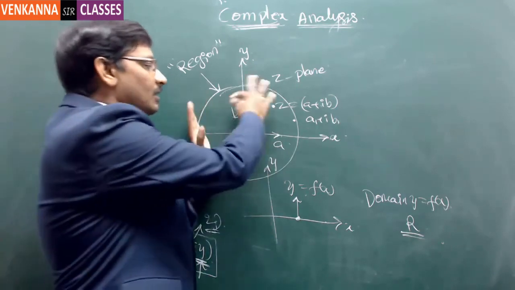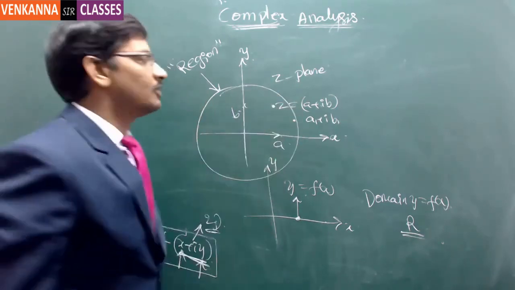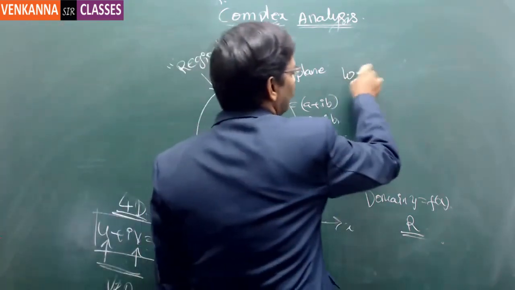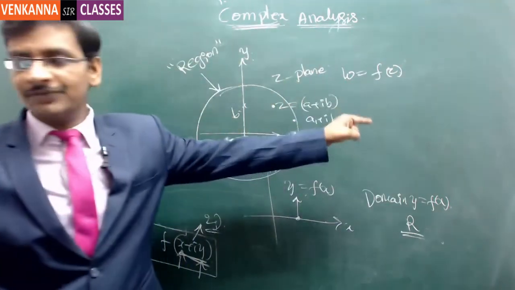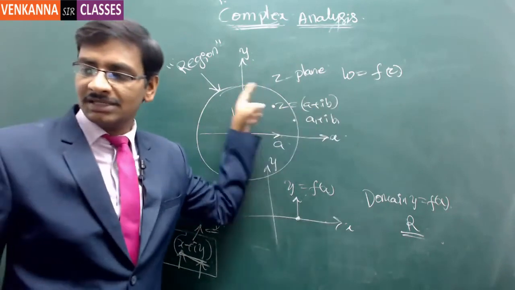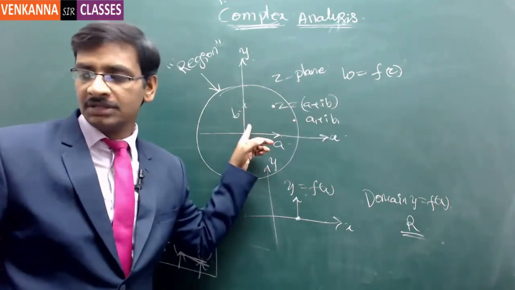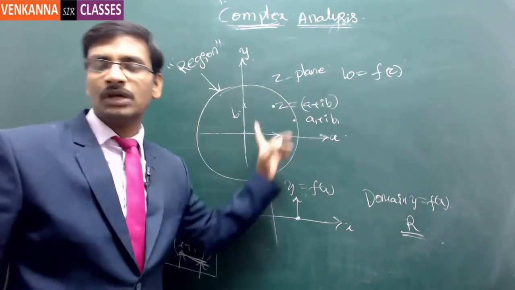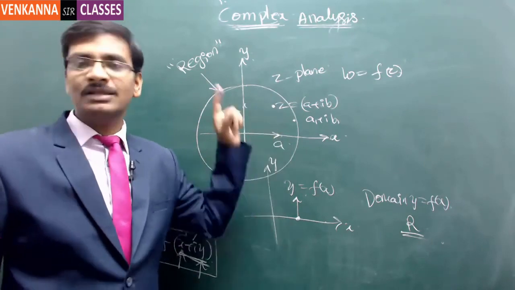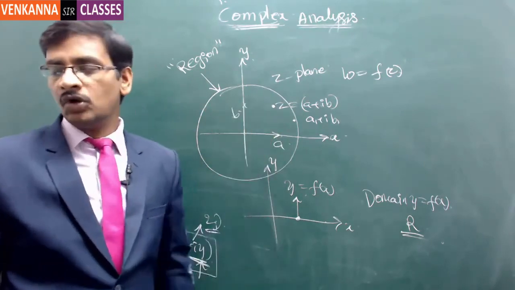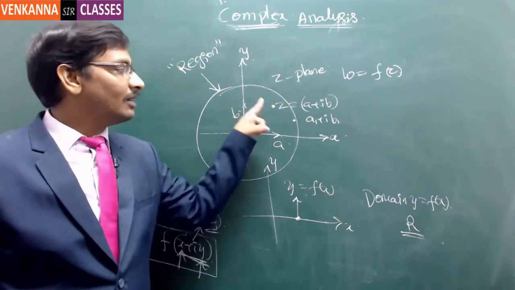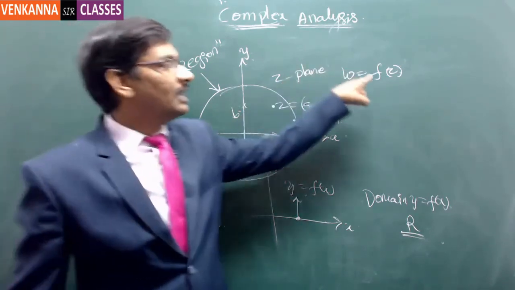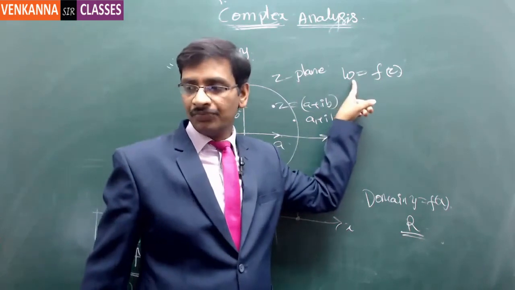Now, for this set of all the values, suppose you associate a new function called w is equal to f of z. Here, w is a function of z, but z is represented with an infinite number of points, and all the points together constitute a single region. This region is the domain of the function w is equal to f of z. Correspondingly, for each value of z, there will be a corresponding value of w.